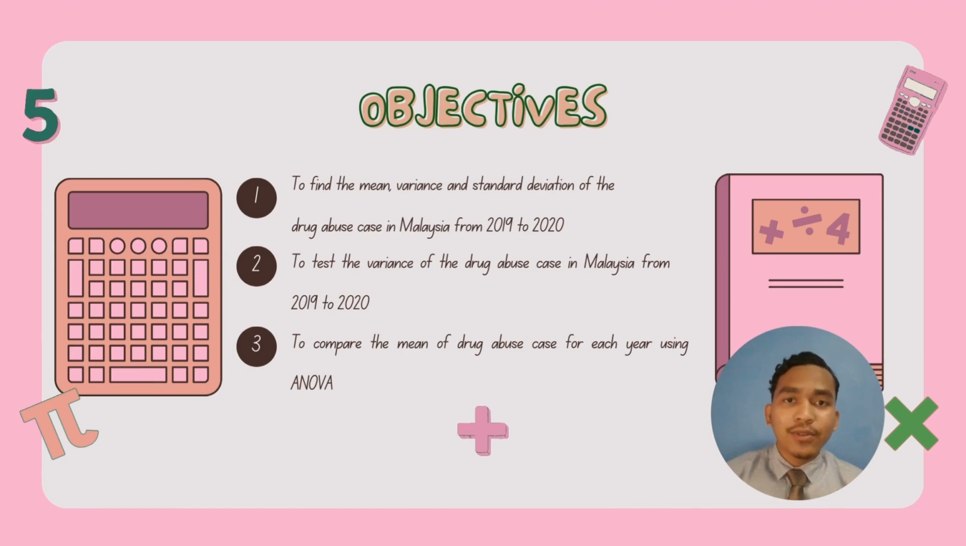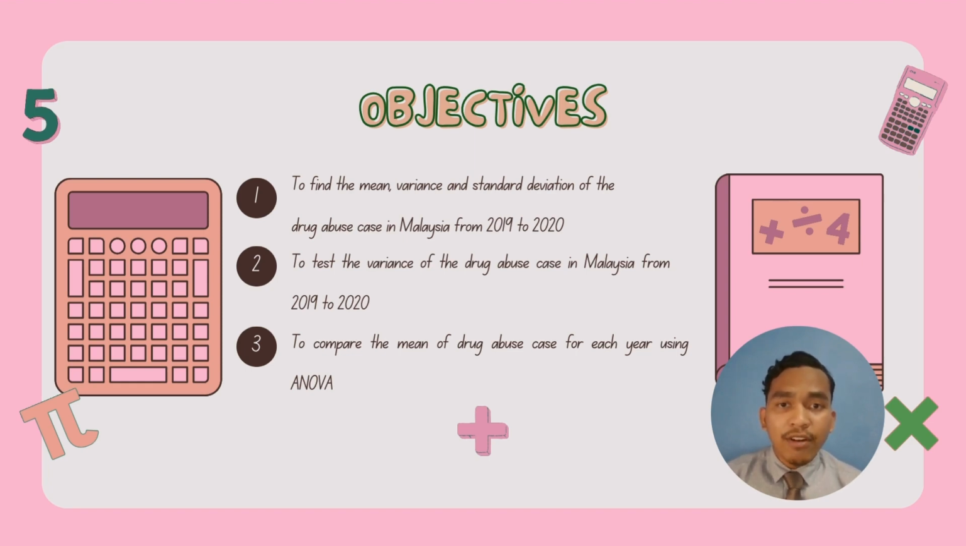Assalamualaikum and hi. Today we are going to explain our assignment about drug abuse cases in Malaysia by state from 2019 to 2020. From this assignment, our objective is to find the mean, variance and standard deviation of drug abuse cases in Malaysia from 2019 to 2020.